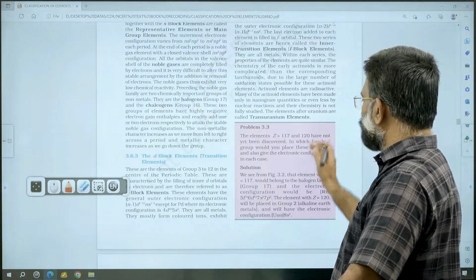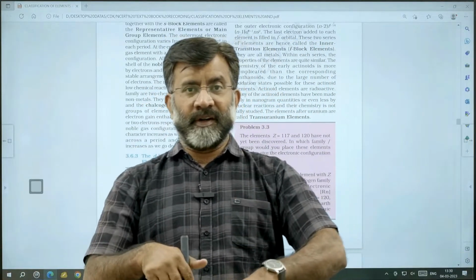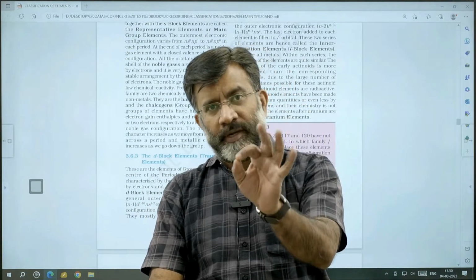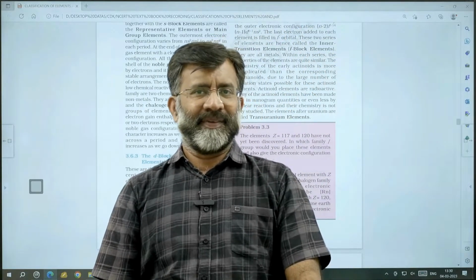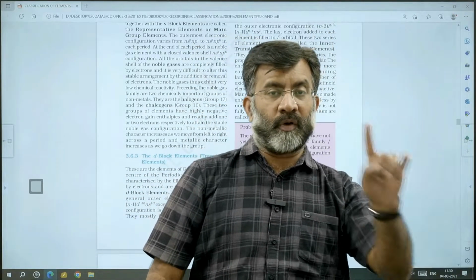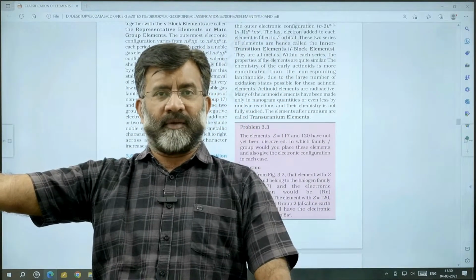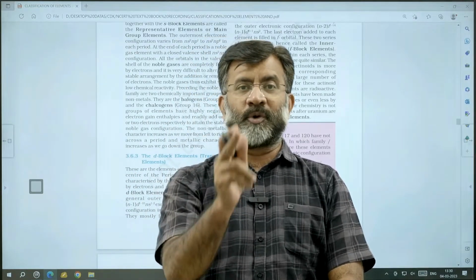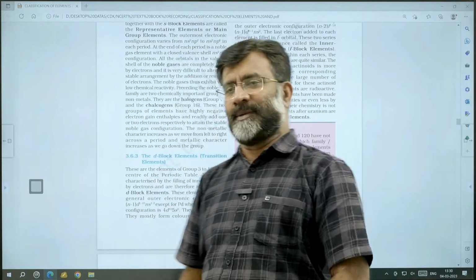This was an old question. Atomic number 120 has not been discovered. If discovered, where will the position be? Old NEET question: atomic number 120, if discovered, in which group will it be? Very simple. 118 is already available, noble gases, oganesson. After noble gases, we continue from the alkali metals: 119 is alkali metal, group 1, and 120 is group 2, alkaline earth metal. That was a previous question. Group 2, alkaline earth metal.